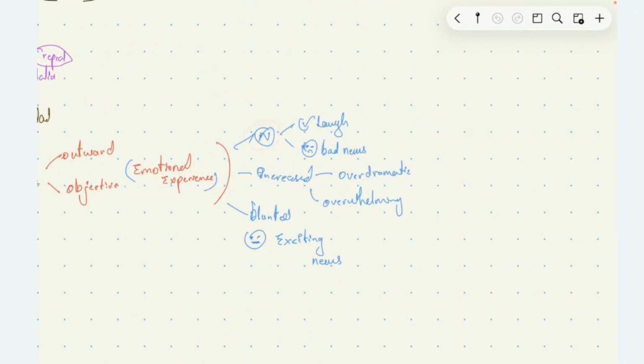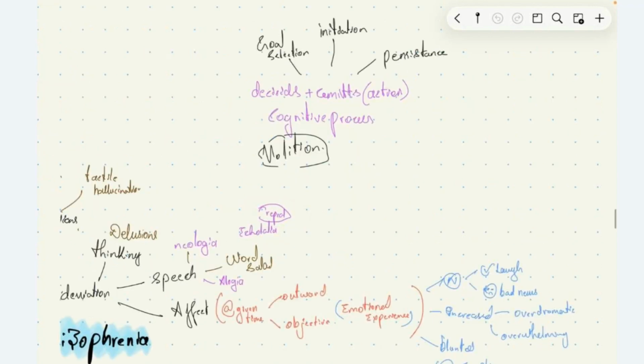We'll see what normal affect means. If I crack some joke, the patient will laugh. If I tell some bad news, he'll feel bad. That is normal affect. Increased affect means he'll be overdramatic and overwhelming in response to the jokes and bad news that I deliver, and the examiner, that's the doctor, feels overwhelmed by his responses. Then he may have blunted response. If I tell him you got AIR 1 in NEET PG, he'll say, oh, okay, okay. The response is very much blunted. That's not the usual response that we expect from the patient.